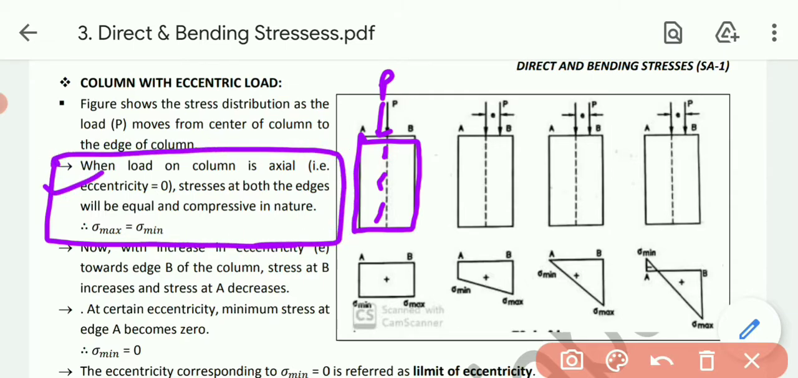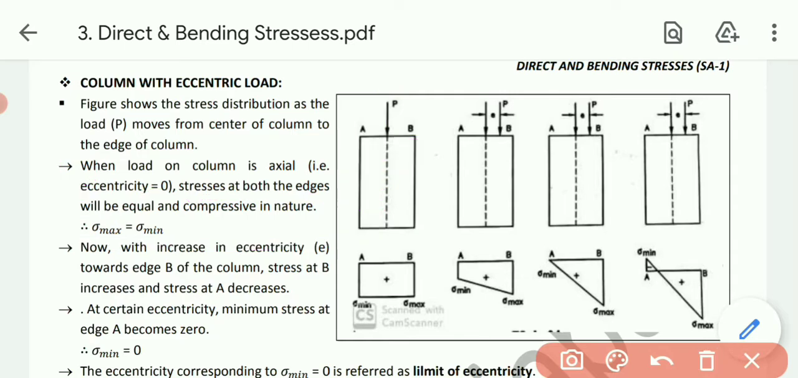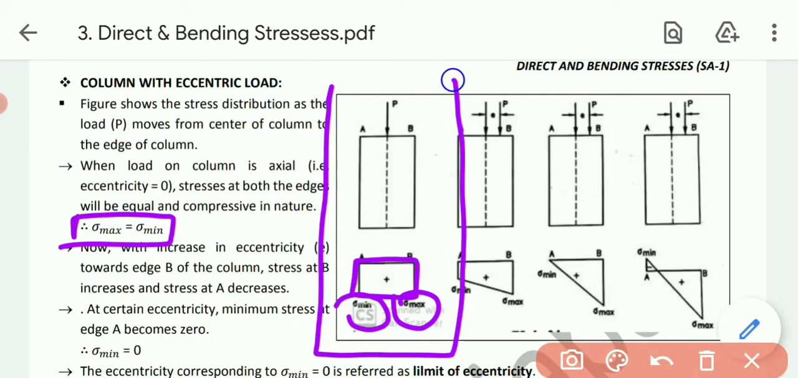First statement: when load on the column is axial, meaning it acts on the longitudinal axis, eccentricity equals 0. Stresses at both edges will be equal and compressive in nature. So if I draw its stress diagram, it will be the same: sigma maximum equals sigma minimum. This will happen only when the force is axial, acting exactly on the longitudinal axis of the column. That's the first case.